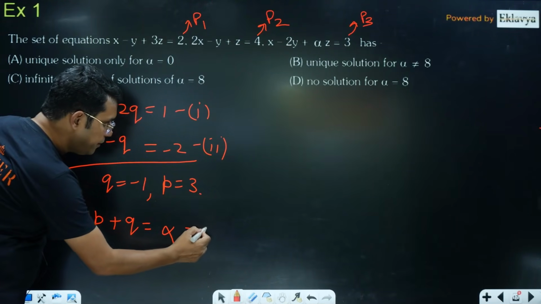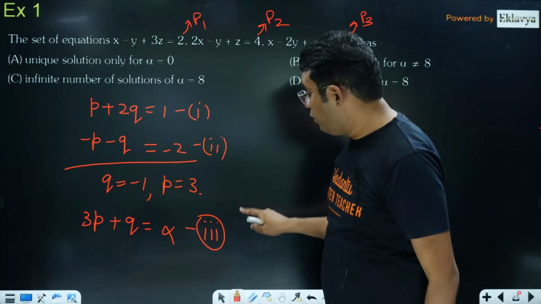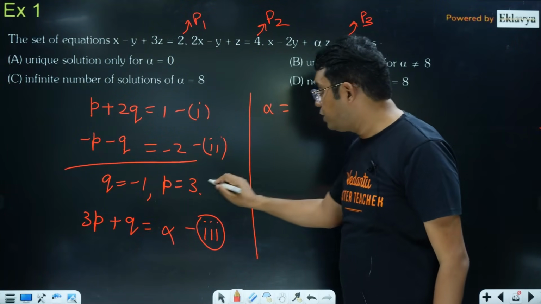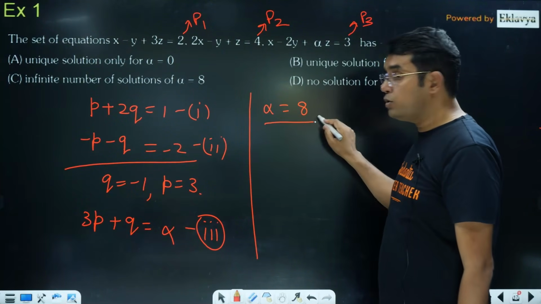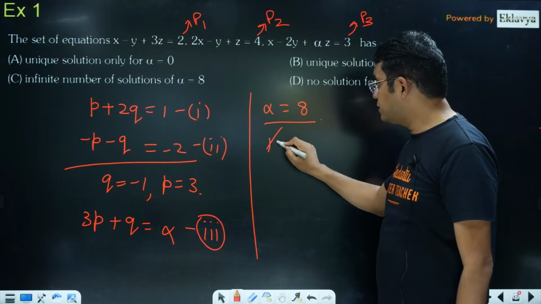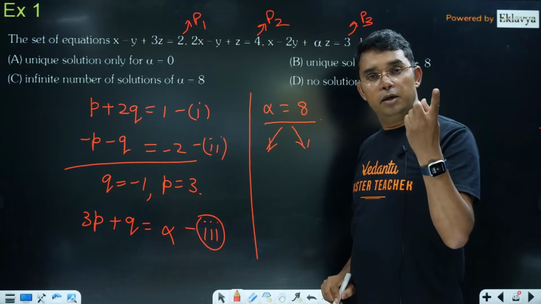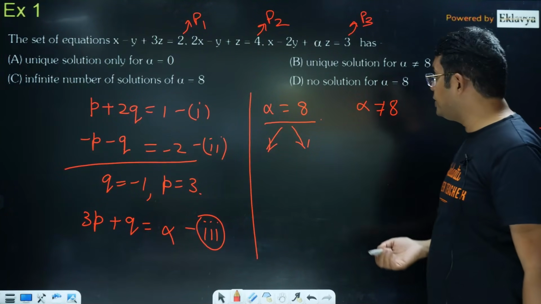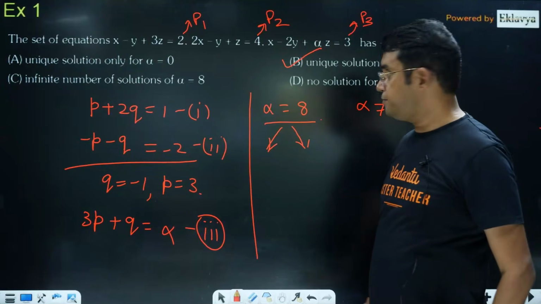Now here you can see that if the third equation also satisfies this solution, this means alpha will be equal to 3 into 3, 9, minus 1, 8. So if alpha is equal to 8, it can lead to 2 things, no solution or infinite solution. But if alpha is not equal to 8, nothing else needs to be checked. It will have a unique solution, so option B is definitely correct.